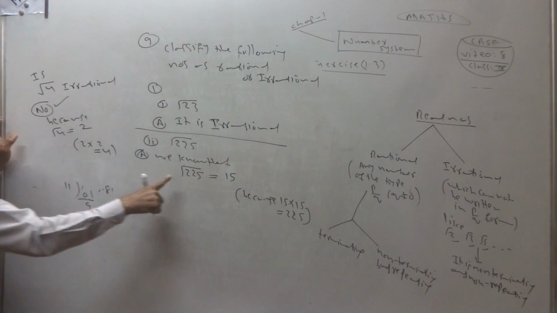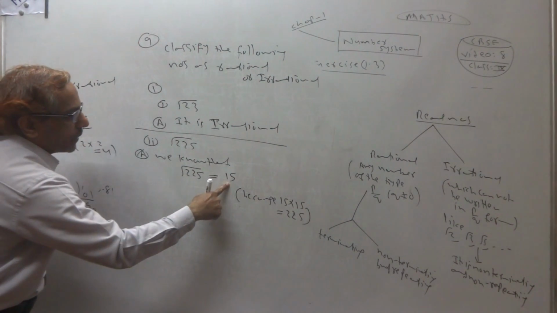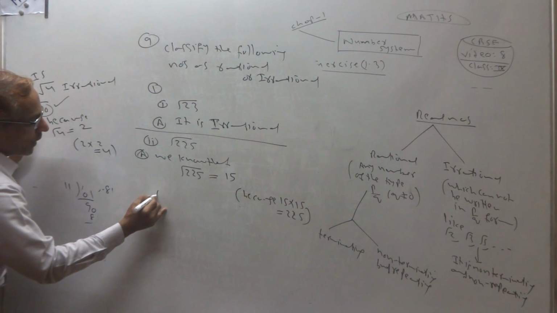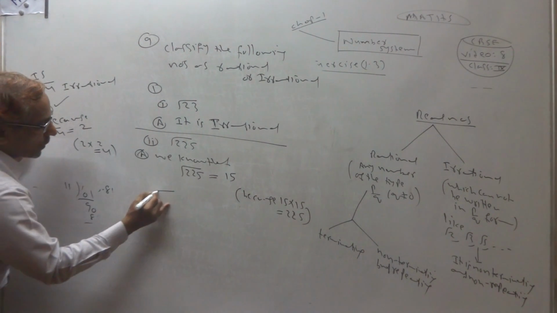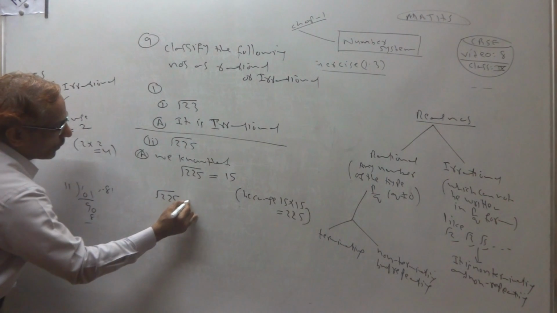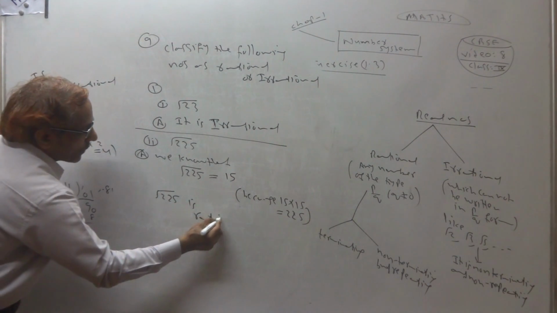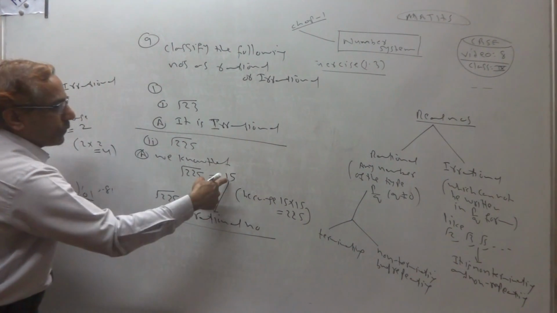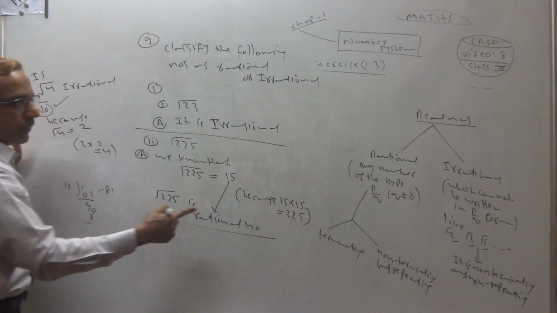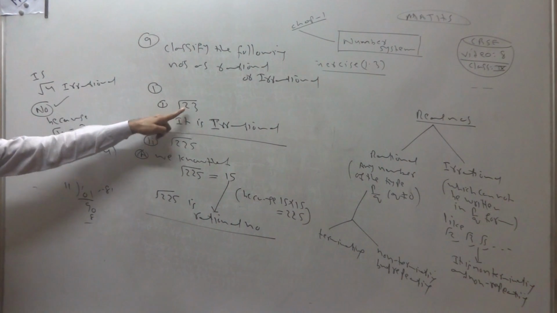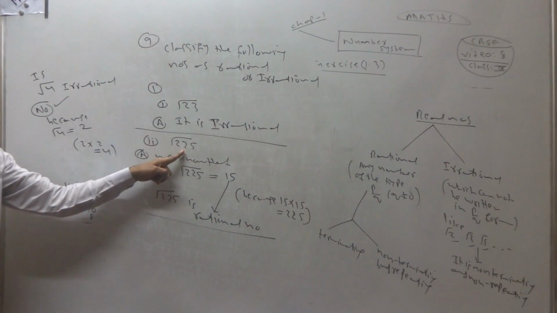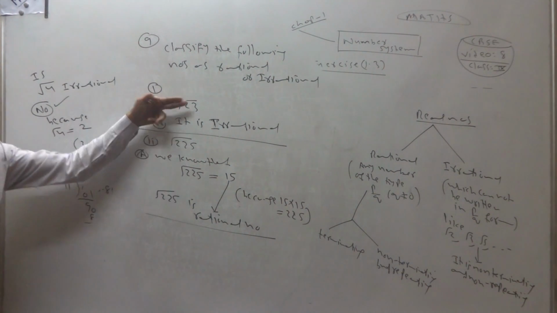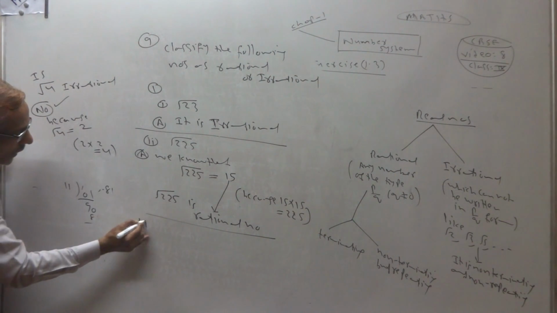So what is root 225? It is a rational number, because 15 is a rational number. Root 23 is irrational. Root 225, because its value is 15, is rational. You see the difference.